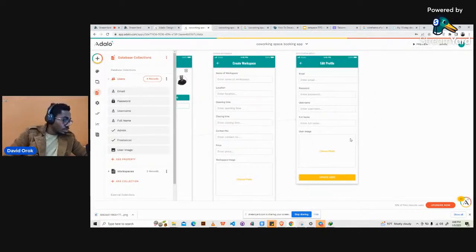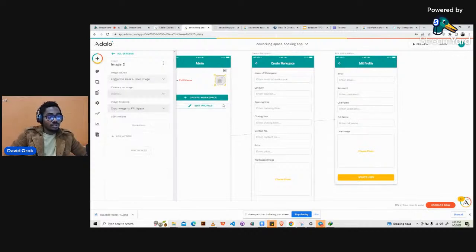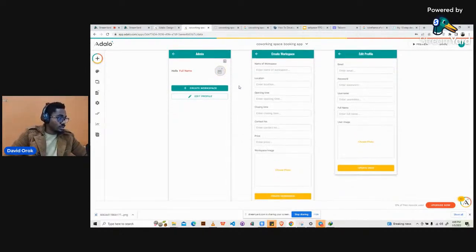Okay, so the next thing we would do now is we will try to make sure that this picture is not uploaded, we're taking it from the database, right? So initially what we did was we were using the upload option here. We uploaded it from our system. But now we want to go to the database. So we'll go to database, logged in user image. Okay, and that's what is going to appear here. Okay, so now I need to just show it like this because it's actually getting inputs from the database. Okay, so we have done this for the admin, and what else should we do?